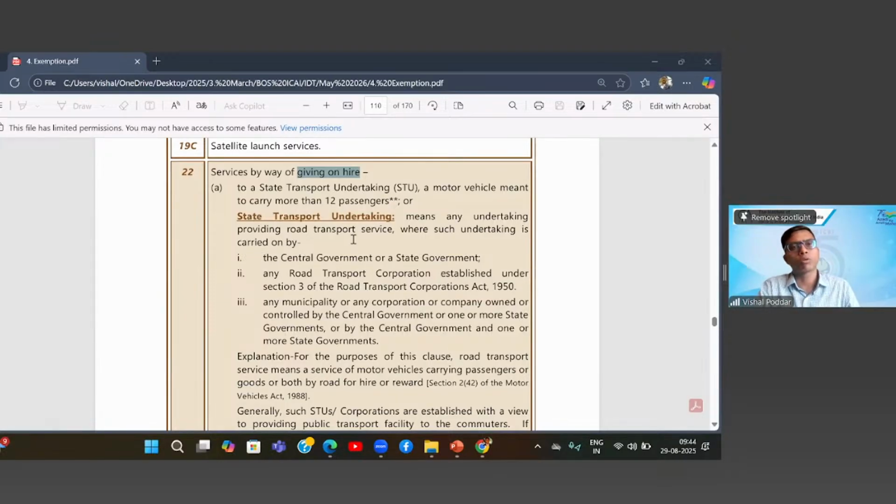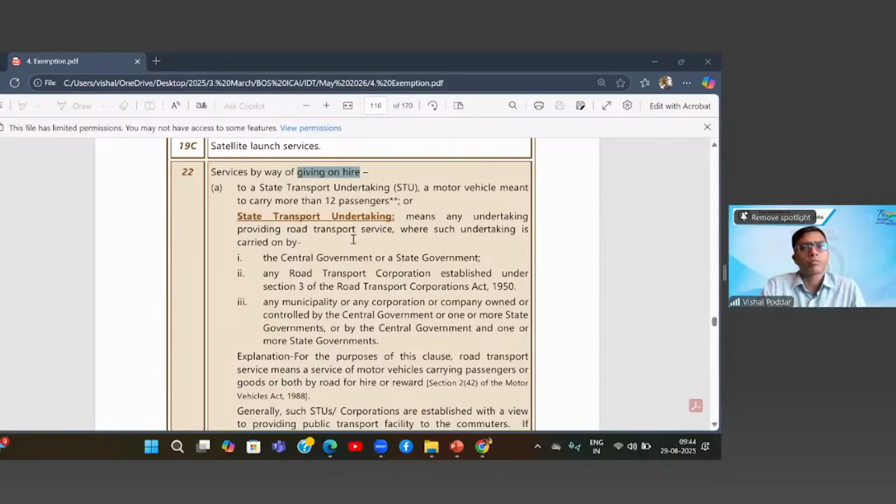You have the Gujarat Road Transport Corporation. In fact, in Karnataka, everywhere, you have the state-run transport corporations who are running the buses generally. Now, either the government purchases these buses outright, but many times what the government does is they will not purchase these buses, they will rent these buses.